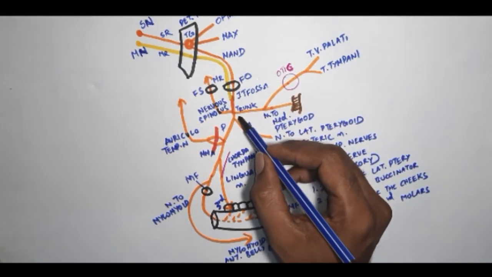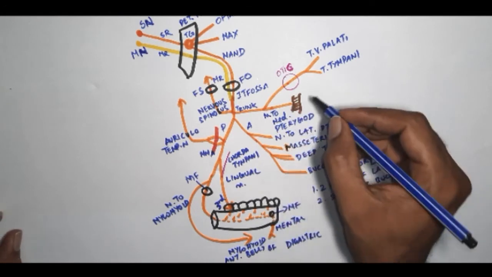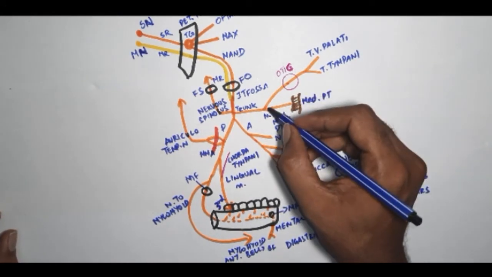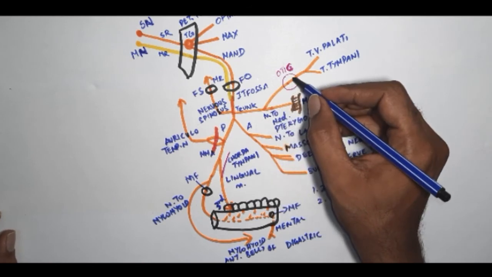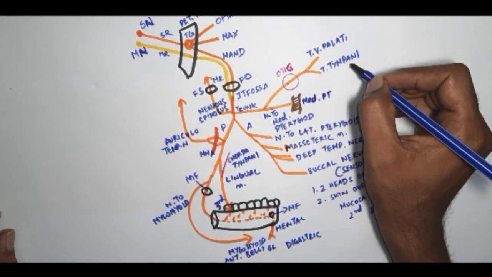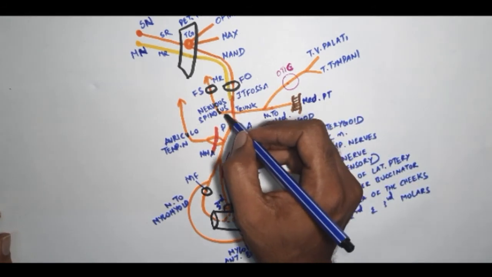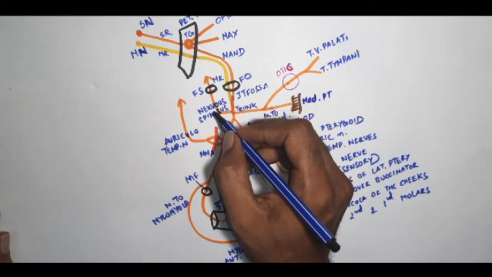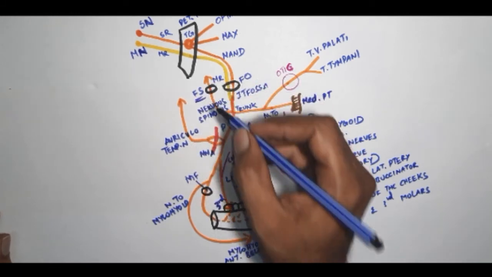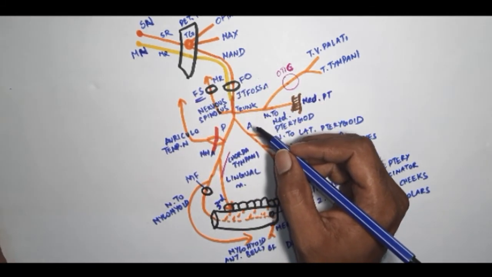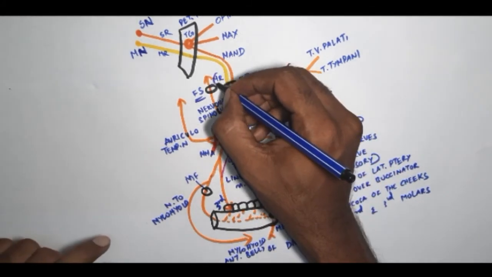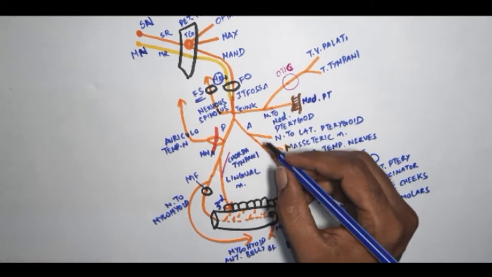The trunk gives off 2 branches. One is nerve to medial pterygoid, which supplies the medial pterygoid muscle. Apart from that, it gives a branch which passes through the otic ganglion. Without relay, it supplies these 2 muscles, tensor palati and tensor tympani. On the other hand, it gives one more branch called nervus spinosus, which runs up through the foramen spinosum and supplies the middle cranial fossa. This one is related to the motor root.